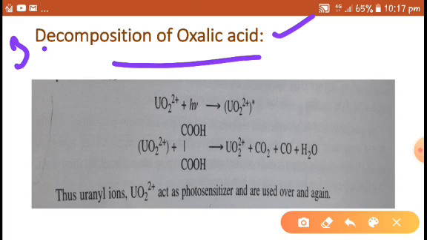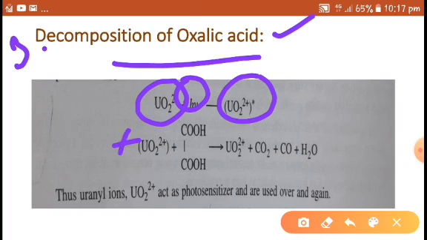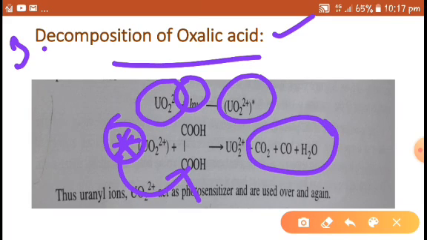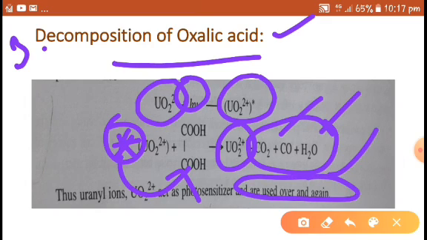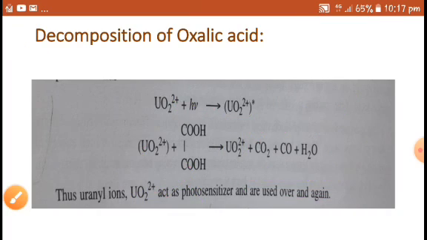So what is happening here? This uranyl ion gets excited by absorbing the radiation, and this excited uranyl ion transfers the energy to oxalic acid, resulting in the formation of carbon dioxide, carbon monoxide and hydrogen. So this uranyl ion is acting as a photosensitizer by transferring energy to the oxalic acid. The photosensitizer can be used over and over again. This is about decomposition of oxalic acid.